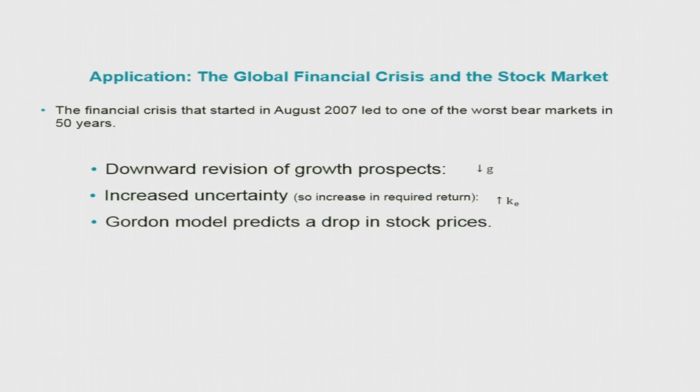Similarly, we can apply the same formula to the global financial crisis. During the crisis, the growth rate G declines, and the financial crisis also led to an economic crisis. Then there is a high level of uncertainty in the economy, so the required return also increases. Because G is declining and KE is increasing, the stock price is going to decline as per the Gordon formula.